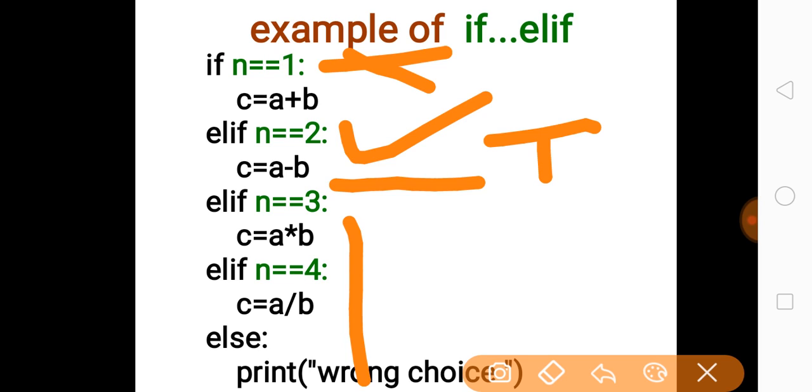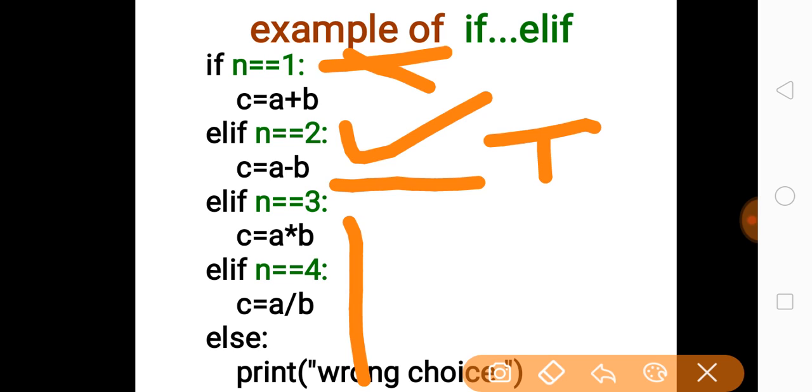Getting my point? The compiler will not check any conditions if the given condition gets true. All the conditions after that condition will not be checked even once. They are checked only if the previous conditions continuously fail.